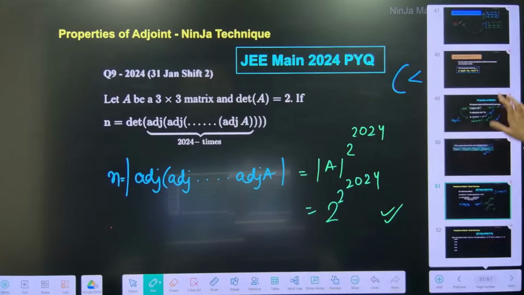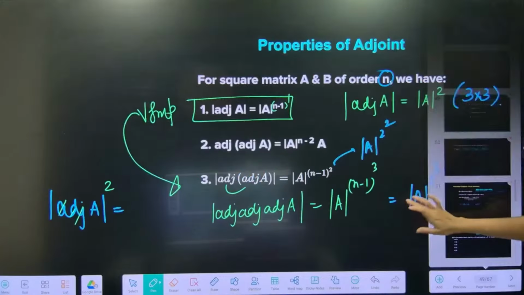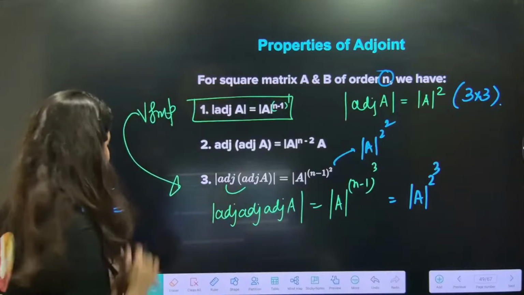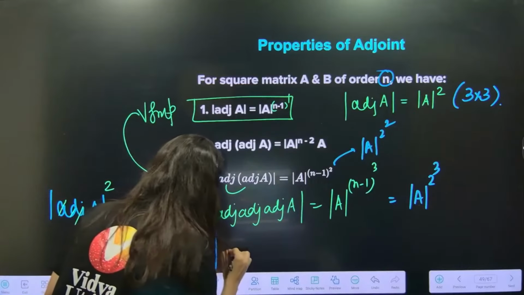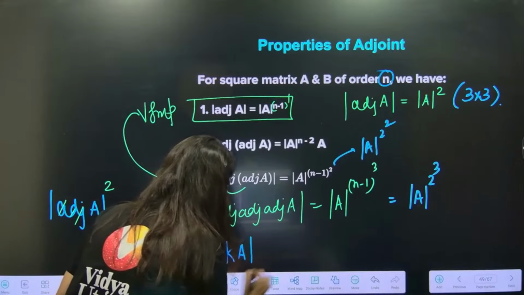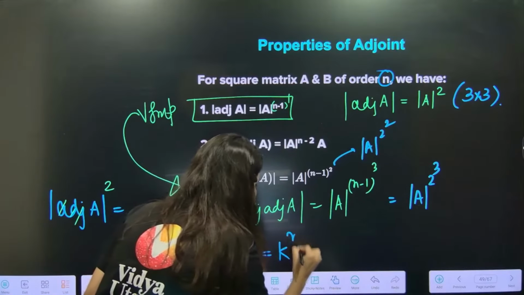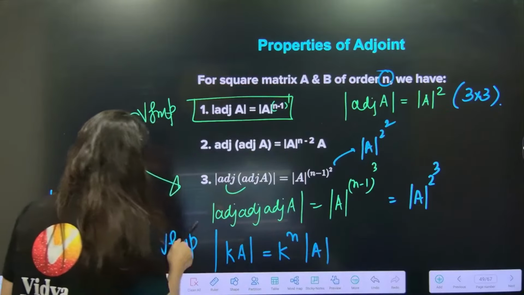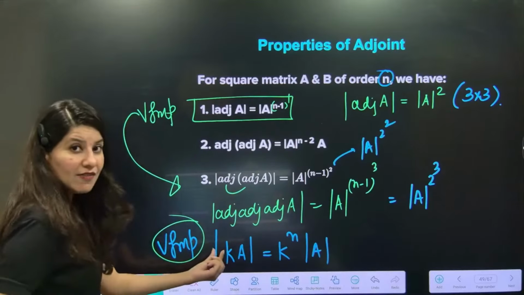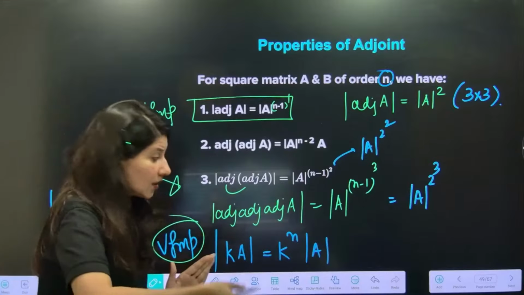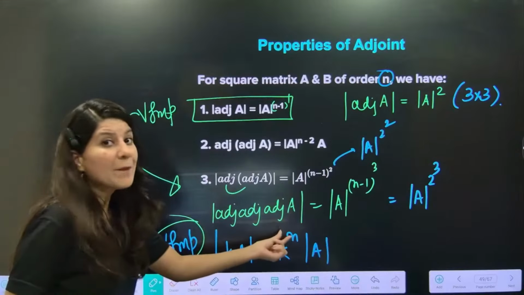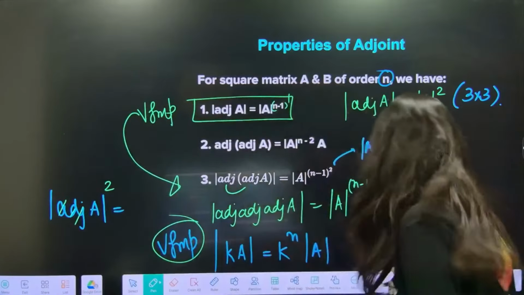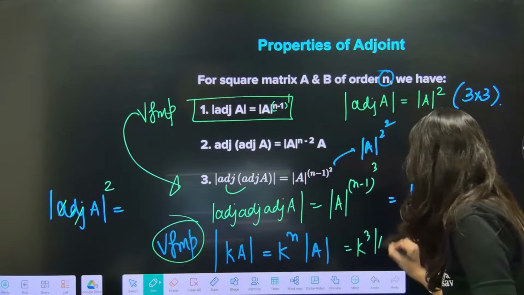So this was the one thing which I want you to focus on. Now, ma'am, what's the next property you want me to remember? Let me tell you. Another property on your screen is determinant kA equals k power n determinant A. A very, very important property. If a constant k is stuck inside the determinant and you have to take it out, it will be power n, where n is the order. So in case of 3 cross 3, it will be k cube determinant A.